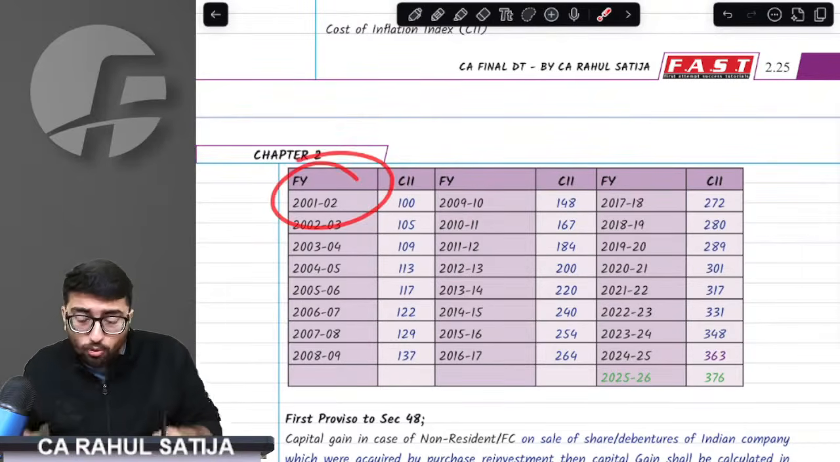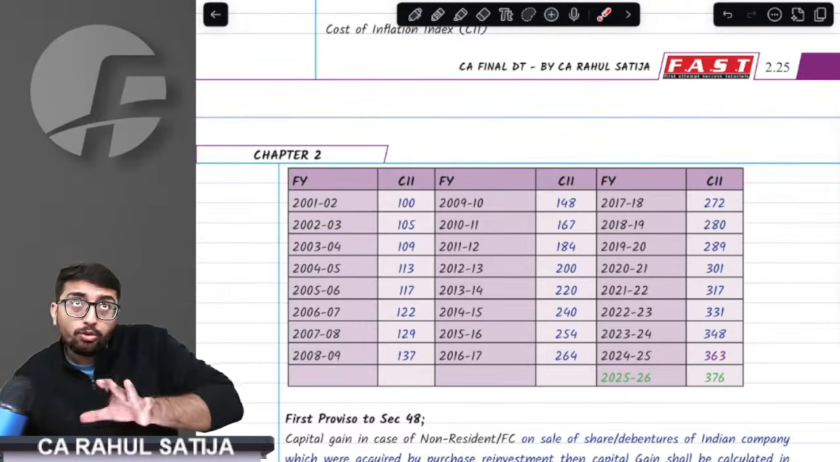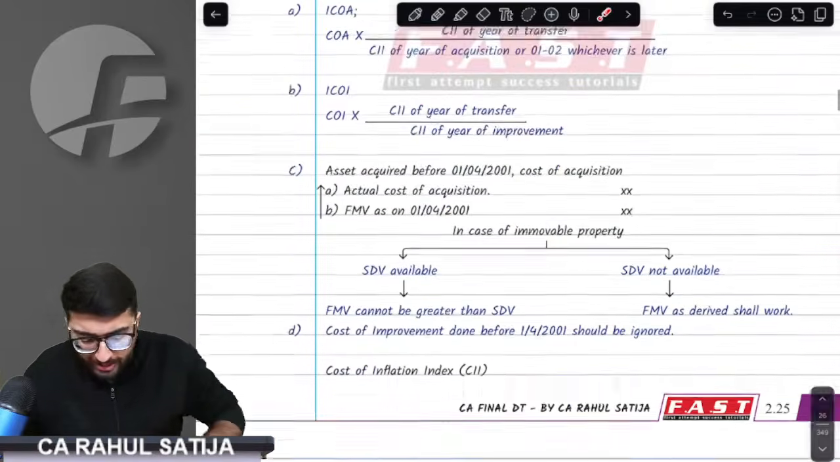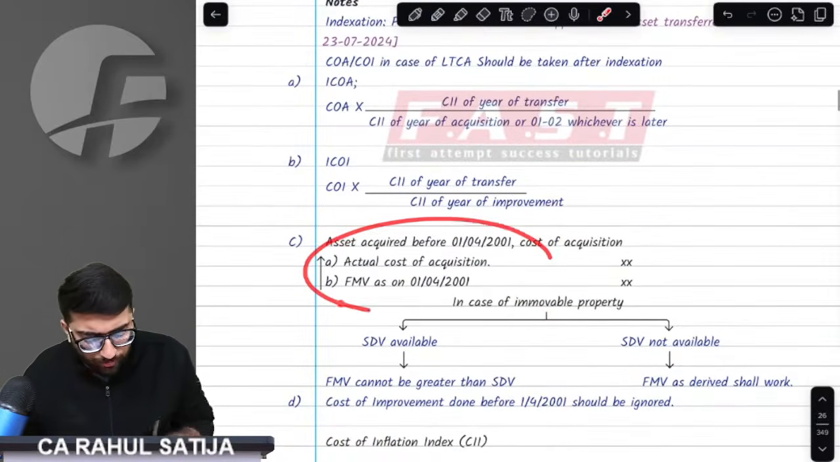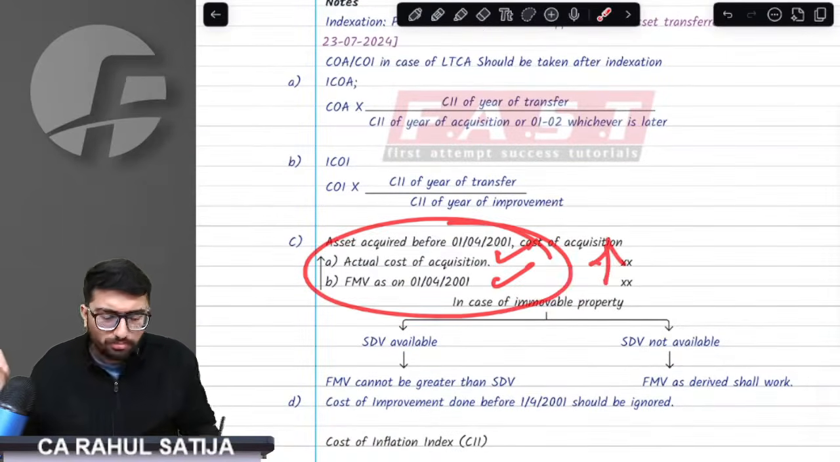Sir, what if my asset was acquired before 1st April 2001? In that case, what would happen? Sir, you have to take the FMV. Actual cost or FMV, whichever is higher.